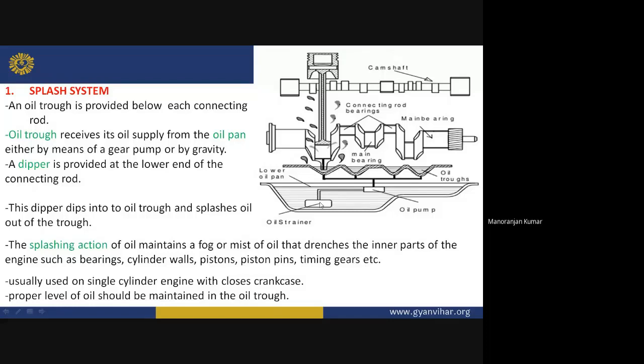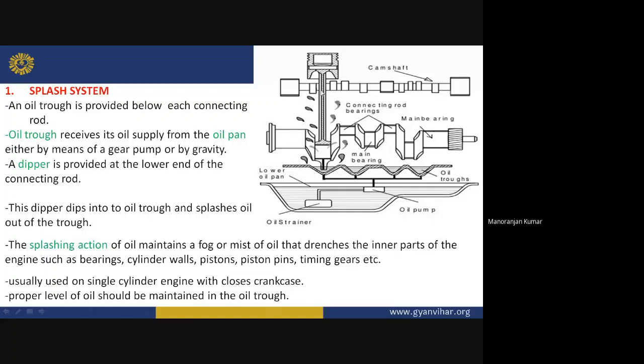Okay, and also one dipper is provided at the lower end of the connecting rod. Here, this is the dipper. So what does this dipper do? This dipper dips into the oil trough and splashes oil out of the trough.